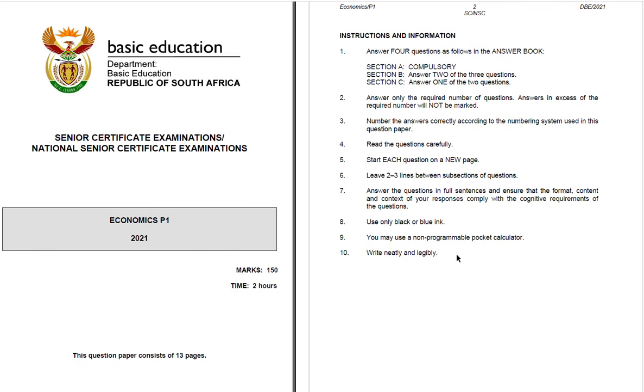And number 10, write neatly and legibly. So what does that mean? It means that with your handwriting, you must try by all means that a second person is able to read what you have written. You need to ensure that everyone is able to read what you have written. Because during the marking process, no one will be staying next to you to ask, what were you trying to say here?